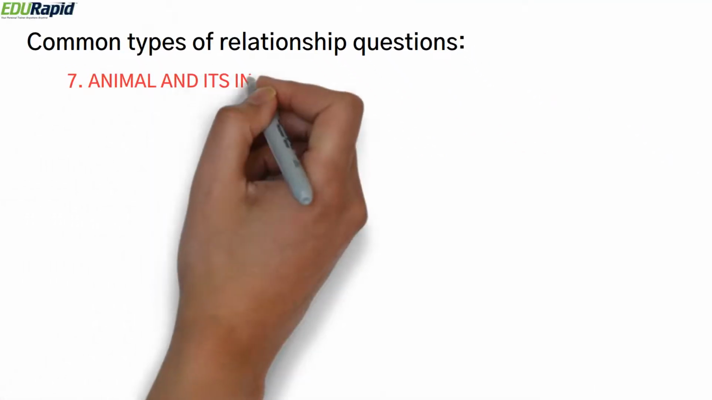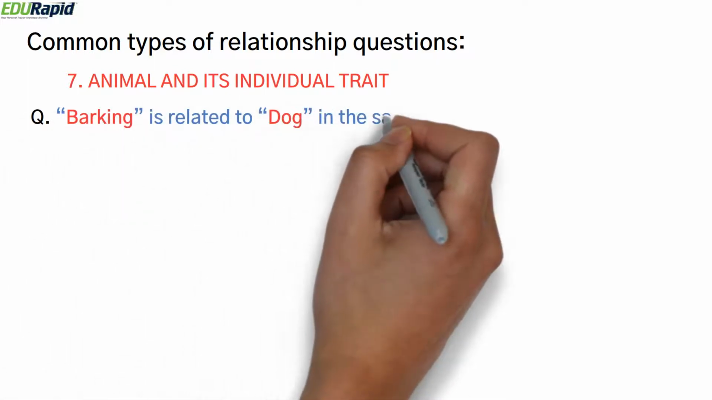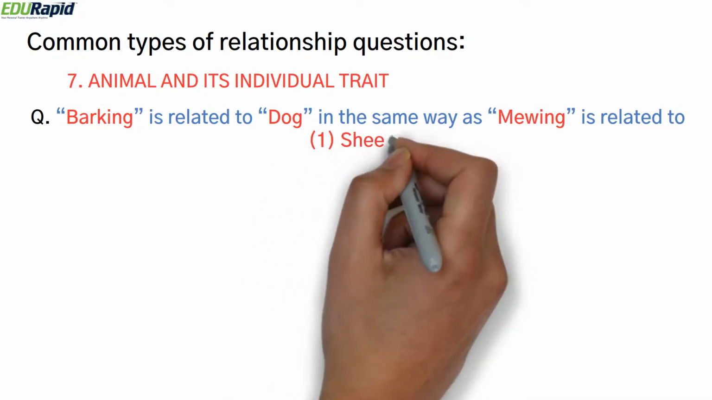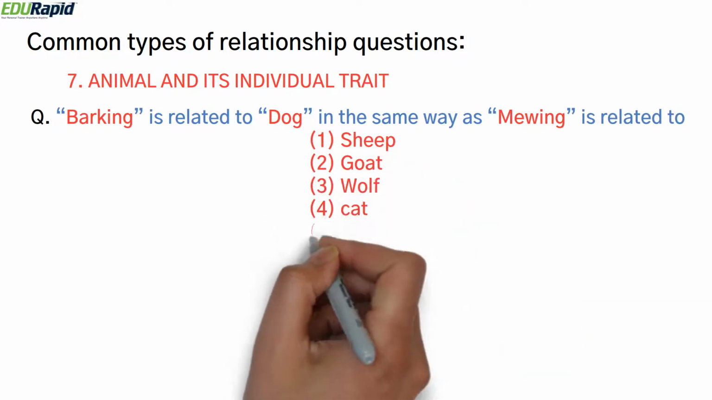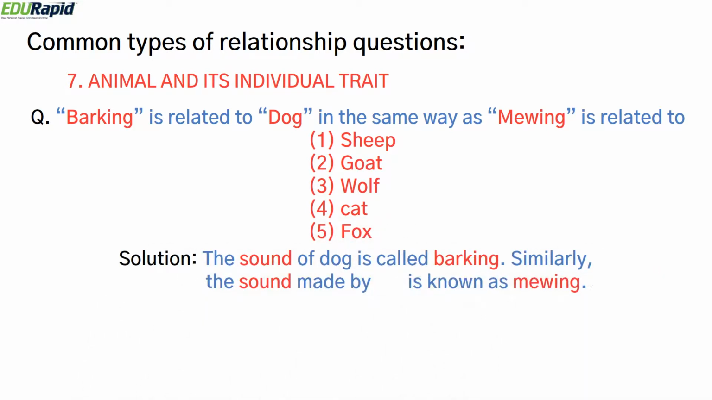In the next type, animal and its individual trait, barking is related to dog. In the same way, mewing is related to what? The given options are sheep, goat, wolf, cat, fox. We know that the sound of the dog is called barking. Similarly, the sound of the cat is known as mewing. So the correct answer is option 4, cat.